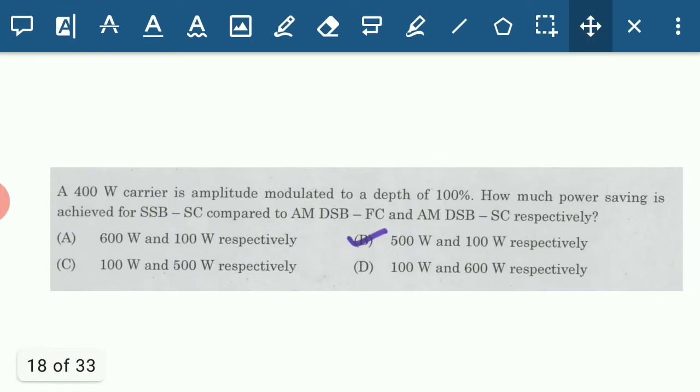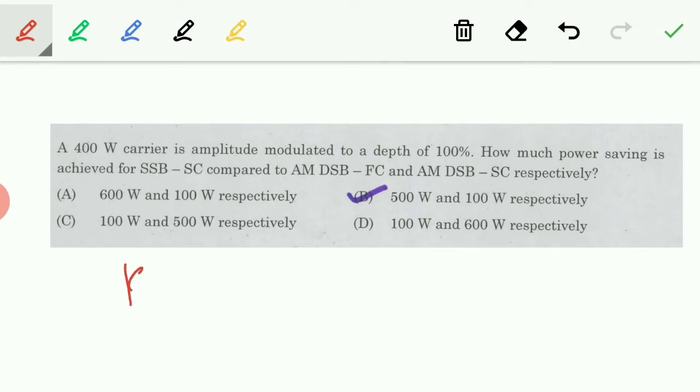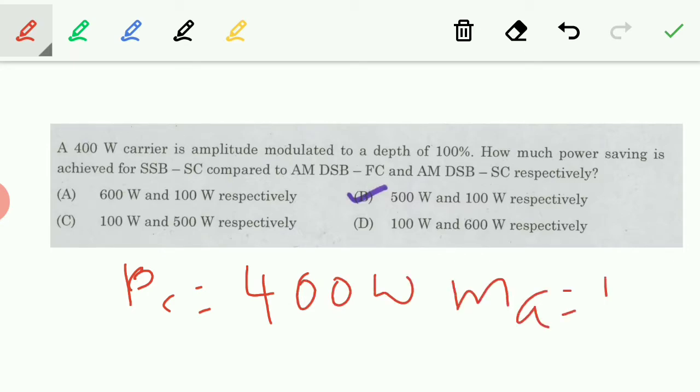And the first question is, a 400 watts carrier is amplitude modulated to a depth of 100%. How much power saving is achieved for SSB-SC compared to AM-DSB-FC and AM-DSB-SC respectively? So they have given a carrier power and modulation index. Carrier power PC is equal to 400 watt and modulation index MA is equal to 100%, that is equal to 1. They ask what is the power saving by SSB compared to DSB-SC and full carrier AM.